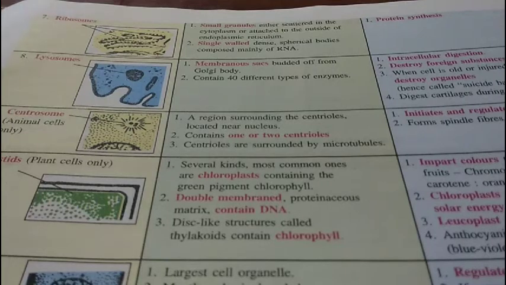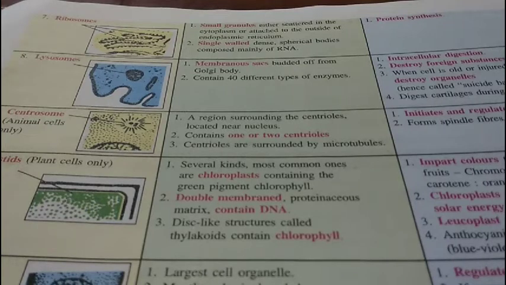For example, chromoplast, xanthophyll, in case of xanthophyll they are yellow. In case of carotene it is orange or red. And if it is chloroplast, then they contain the green pigment which helps in trapping of solar energy for photosynthesis.